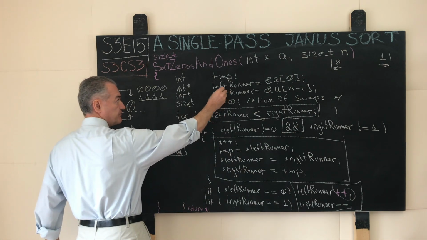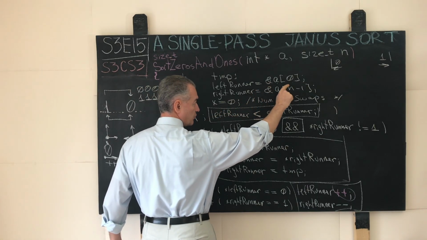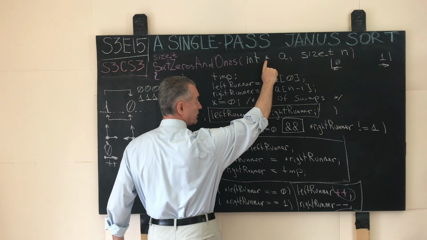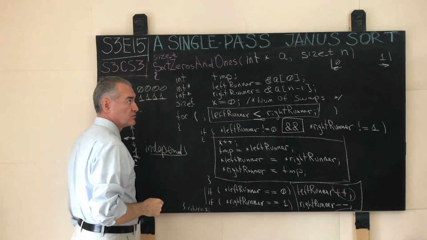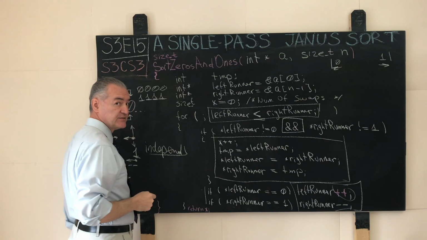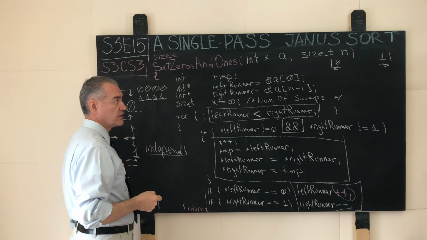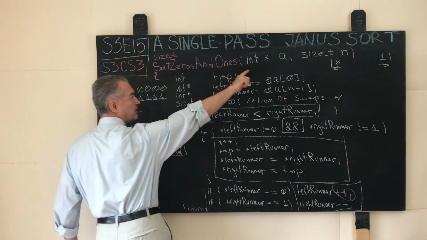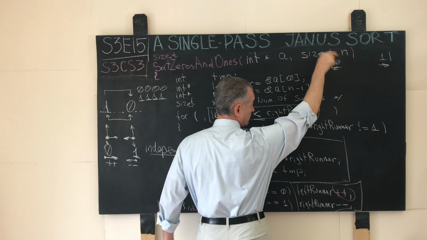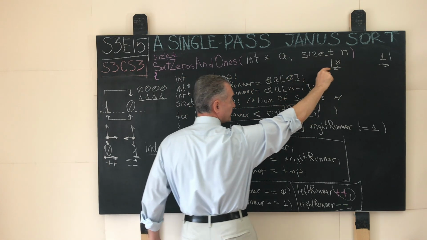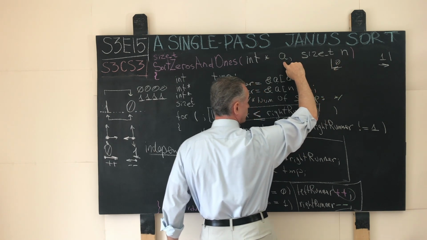The left runner is the integer pointer, the frame variable that is initialized with the address of the very first element in the input array. And because we will be changing the contents of this array in place, honoring the space complexity of one requirement of this algorithm, there is no const qualifier. And size n is basically a non-negative integral quantity 0, 1, 2, 3, and so on. N is the size of the input array.